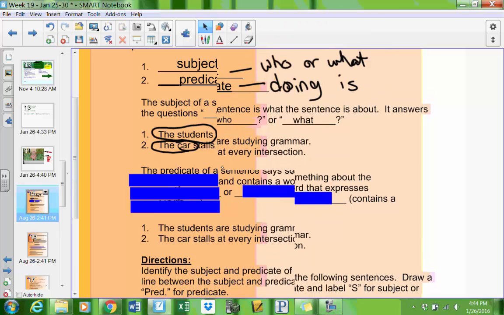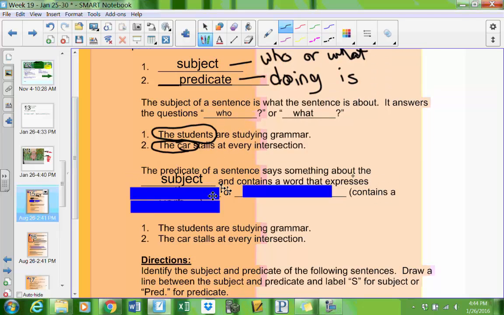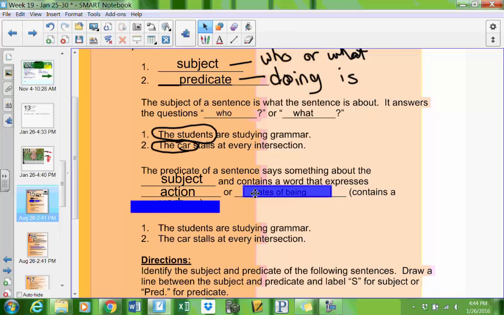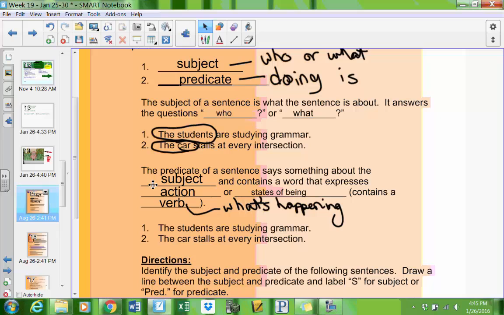The predicate of a sentence says something about the subject, and it contains words that express action or a state of being. Now, either of those are considered the verb, that's what's happening, if we were to watch that other famous Schoolhouse Rock. The verb, that's what's happening. And it's important to know that it's not always just action, but it's also state of being.